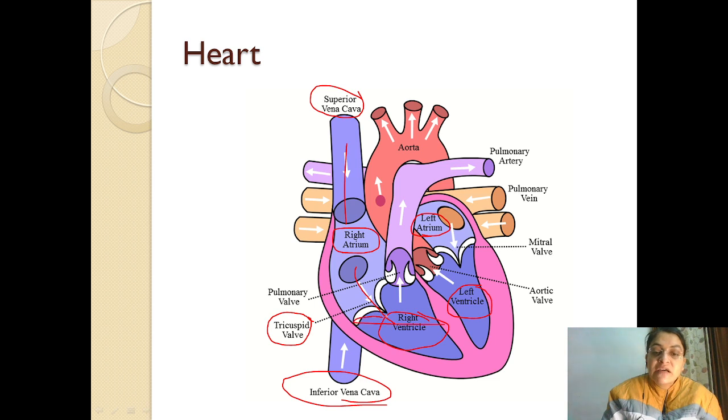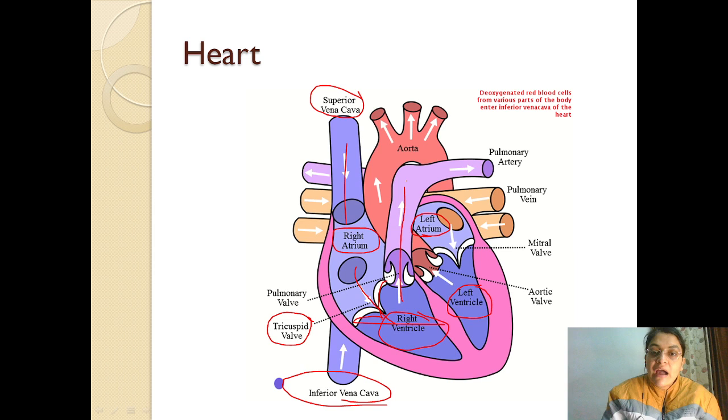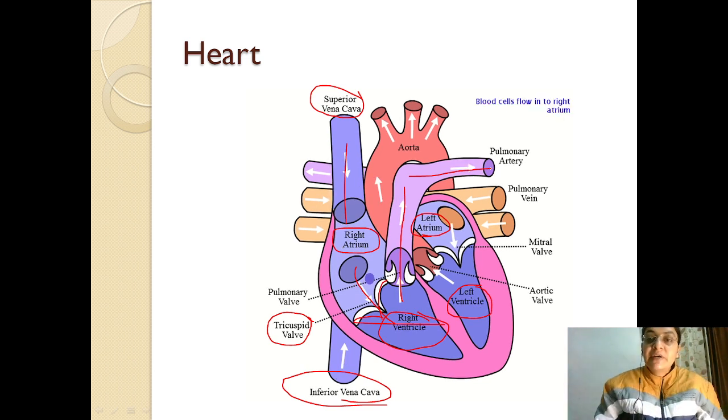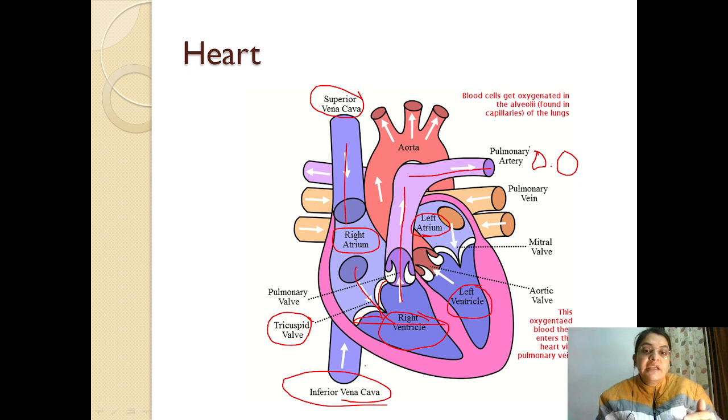From the right ventricle, it moves to the pulmonary artery. Now you have studied that arteries contain pure and oxygenated blood, but here the pulmonary artery carries deoxygenated blood. Deoxygenated blood means impure blood. So it is the exception that the pulmonary artery is carrying deoxygenated blood.